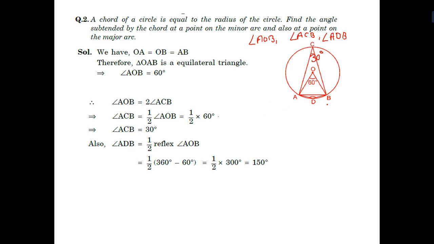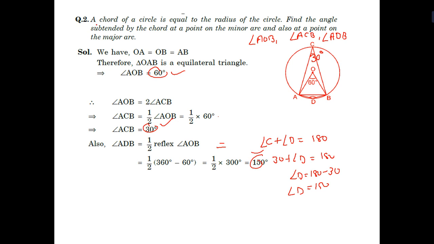Now for ADB, it's the reflex of AOB, half the reflex. Another way is to use the supplementary angle. Angle C plus angle D is equal to 180 because it is a cyclic quadrilateral. So 30 plus angle D is equal to 180, so angle D is equal to 180 minus 30, that is 150. So we get the answers 60, 30 and 150 with one statement.